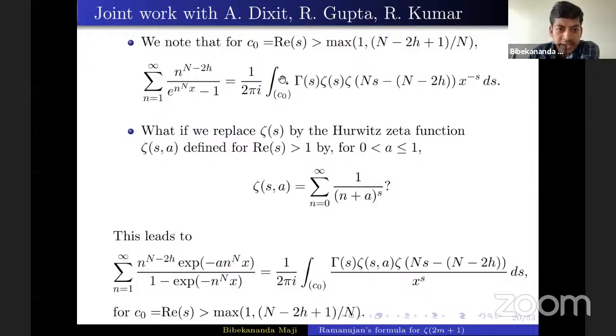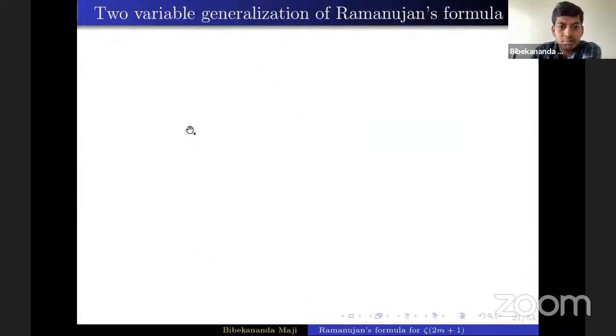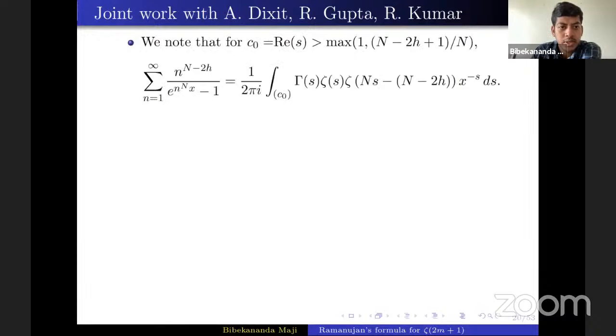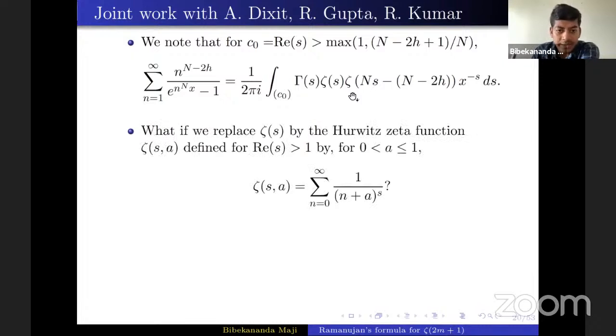So as I was saying, first we studied this generalized Lambert series. That can be written in terms of this line integral involving gamma function and the product of these two Riemann zeta functions. And then as Hurwitz zeta function is a natural generalization of Riemann zeta function, we thought that we can try to extend our previous work.